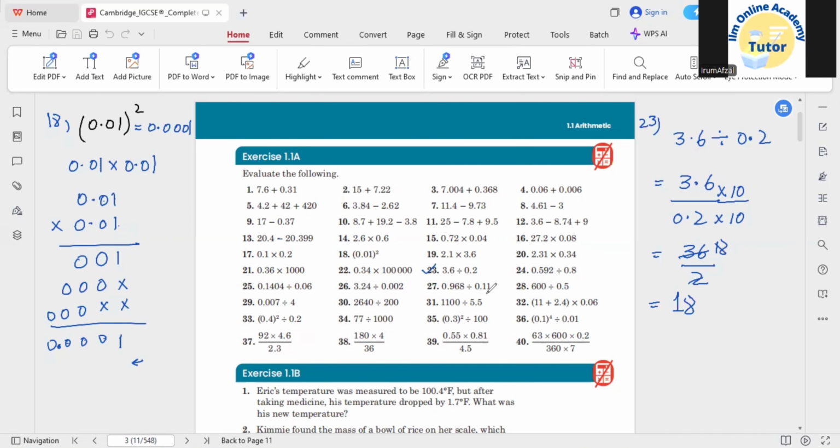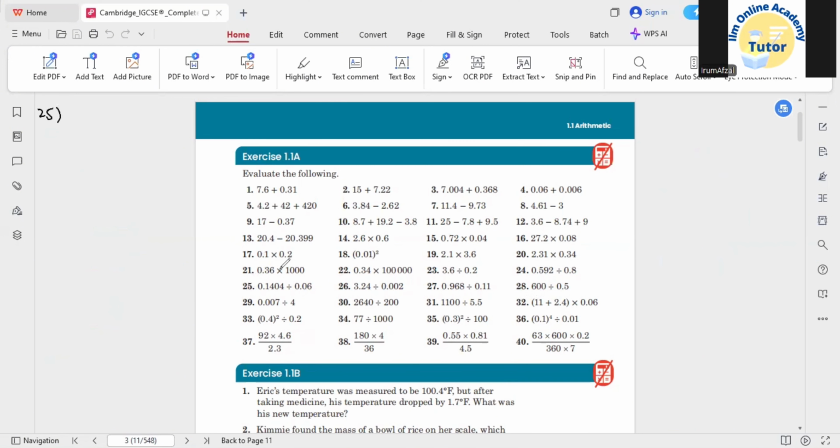Okay, a similar concept we can take but with a different number. So let's try the 25th. In the 25th, what they gave is 0.1404 divided by 0.06. So as I have two decimal numbers here again that we need to divide. 0.1404 divided by 0.06.